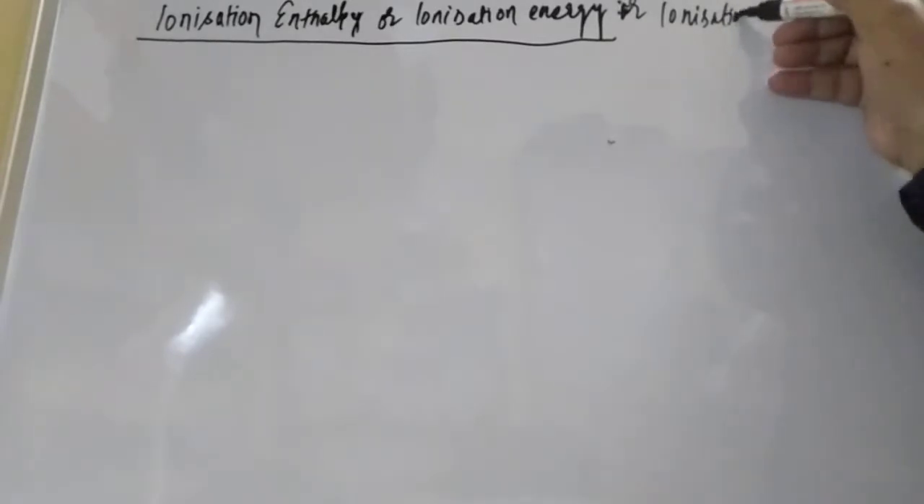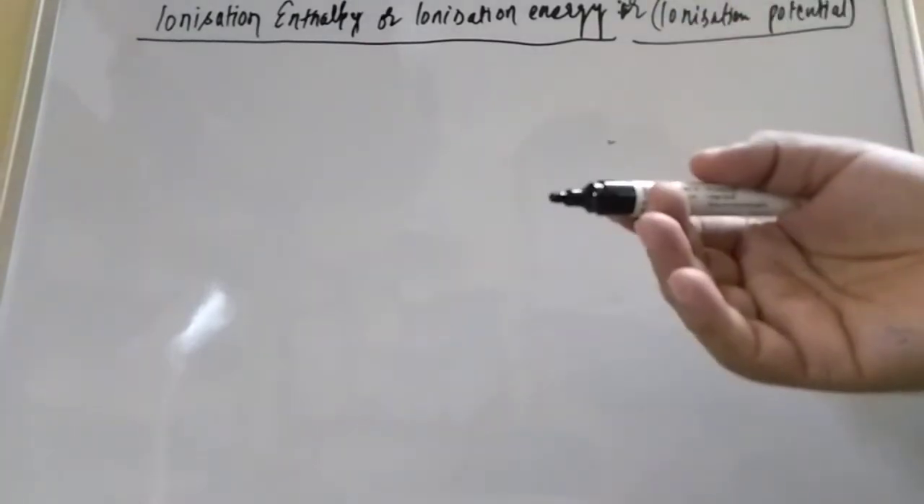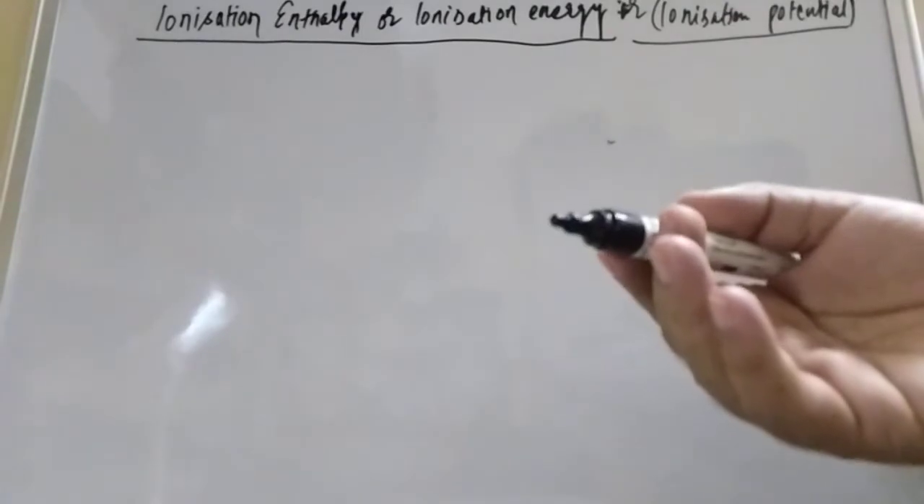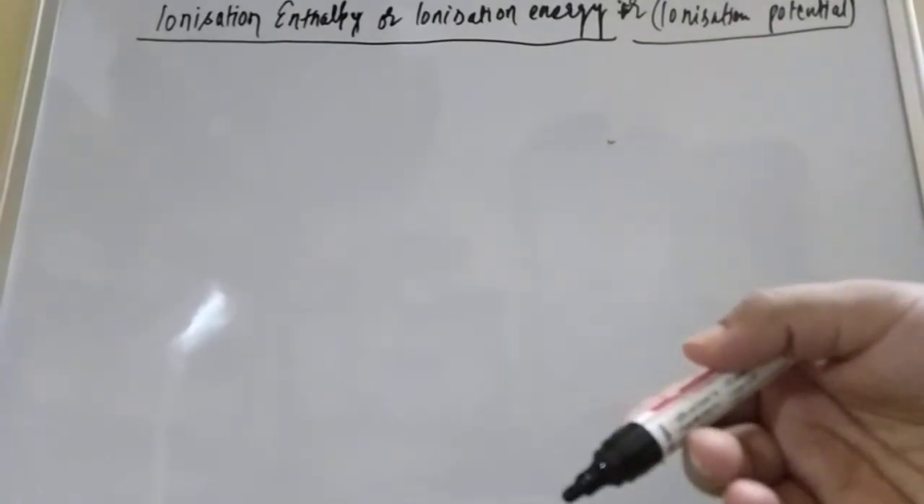So ionization enthalpy, ionization energy, or ionization potential. There are so many names for the ionization enthalpy. Firstly, either you say ionization energy, ionization enthalpy, or ionization potential, these all are the same term.